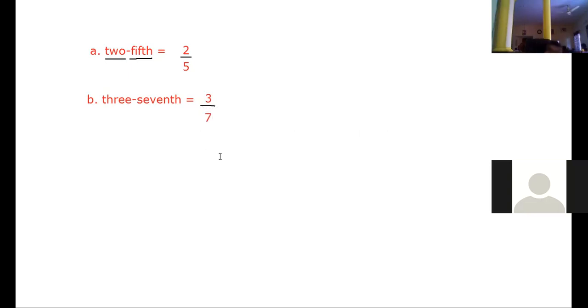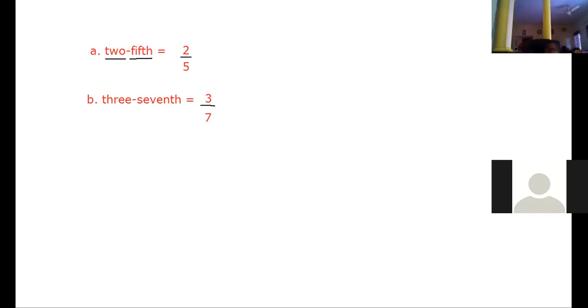So what is the fraction, Anik? Read it. 3 upon 7. Anvika, please sit at one place. Very good, Anik. That is 3 upon 7. Good.